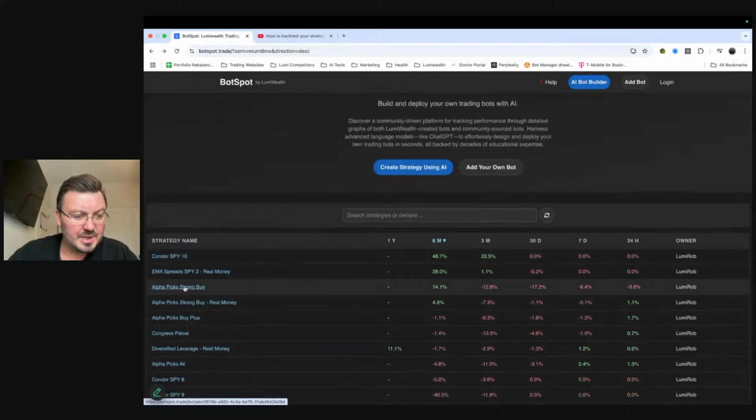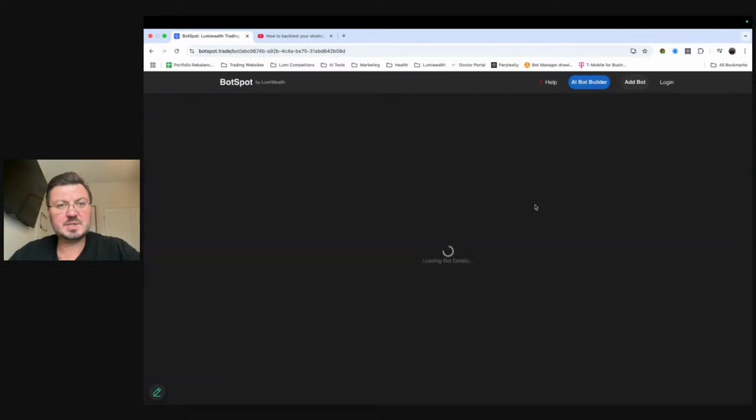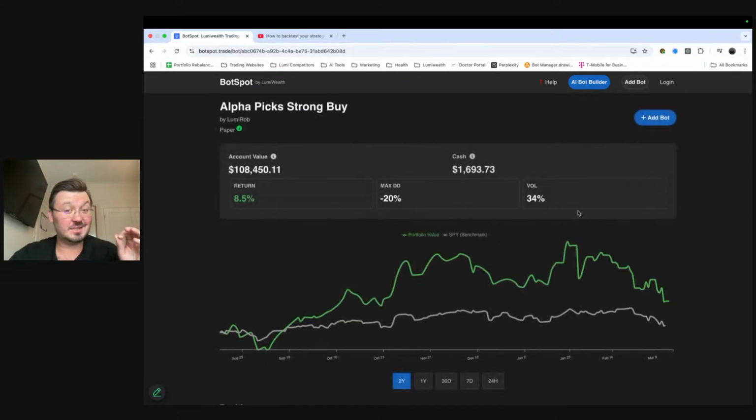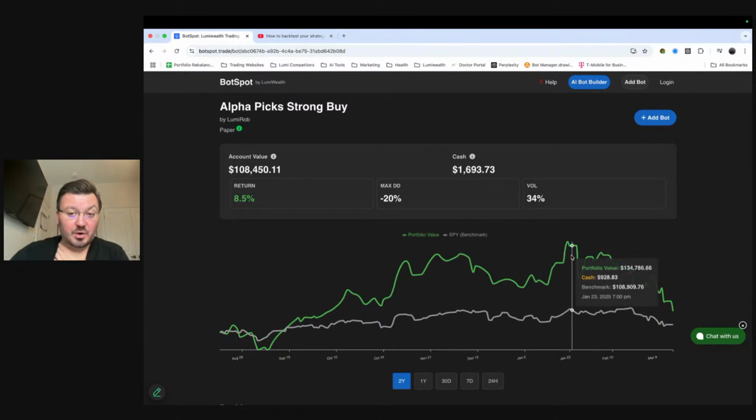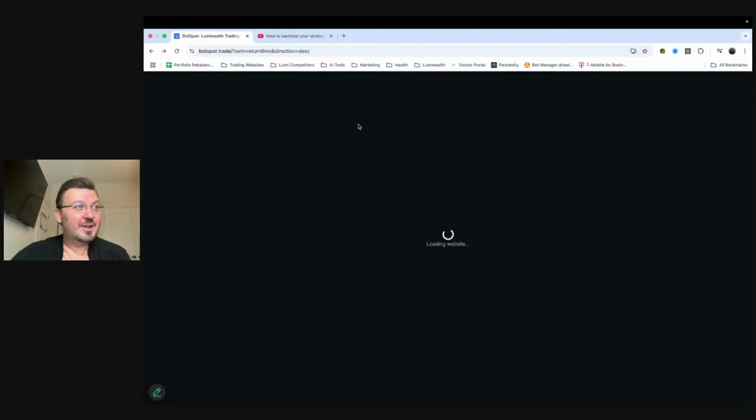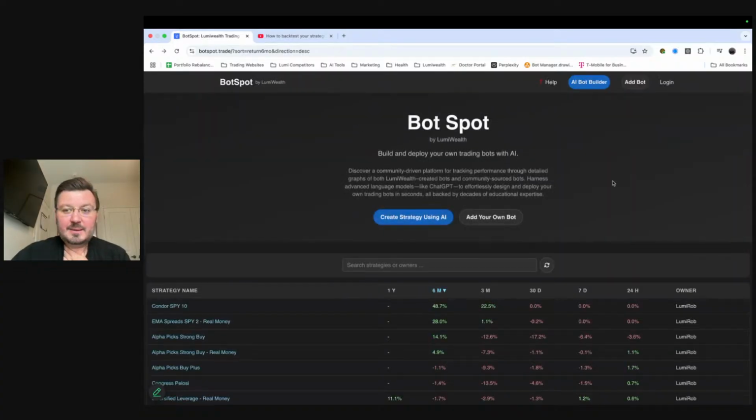This is one of my favorites too, the Alpha Pick Strong Buy. This one's been doing really well. This is just only trading stocks. It's doing incredibly well, right? Up 8.5%. Even despite the market being down, still up 8.5% since August. Very good, right? And it's in green, whereas the S&P 500 is in gray. So you can see here, beating the S&P by a nice margin. Before the crash, we were up a heck of a lot more than the S&P, and I expect when there's a rebound, we're going to see this thing really skyrocket again. Still doing well, but I think it's going to go really through the roof.